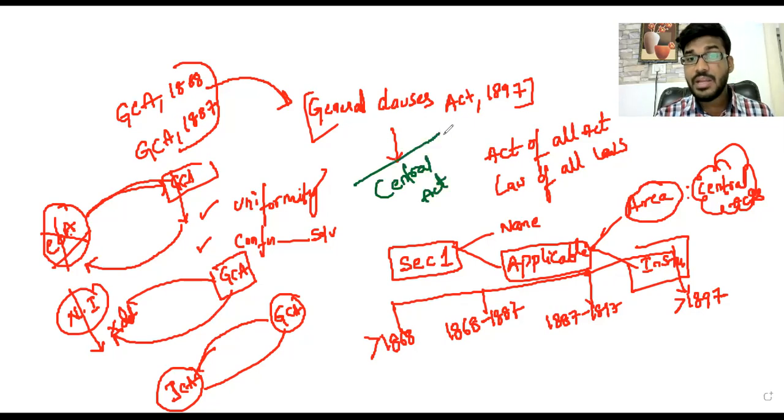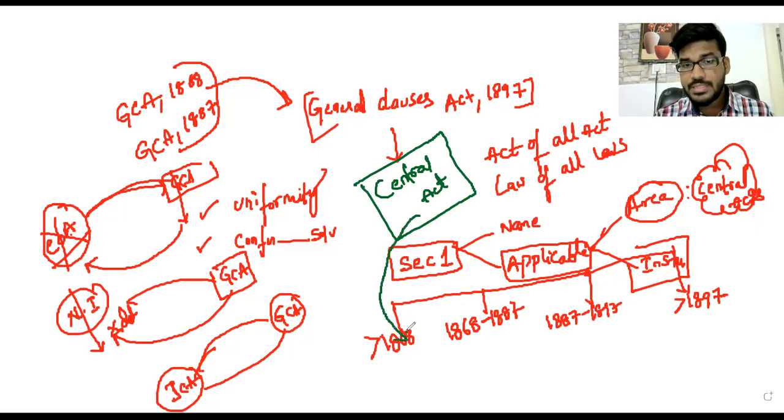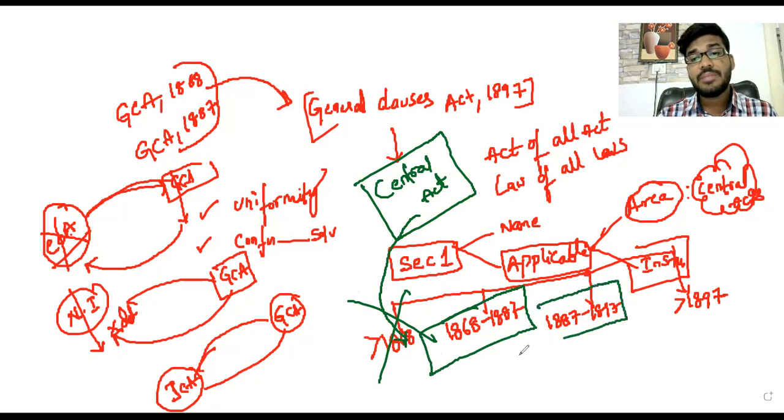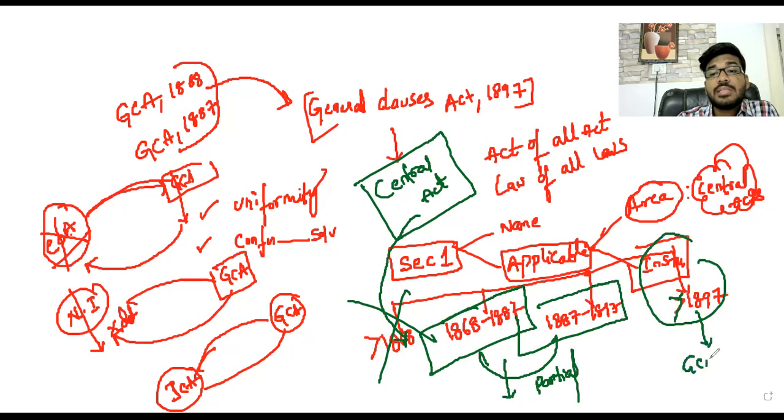But when the central act was formed, that is important. If the central act was formed before 1868, this act is not applicable. If the central acts were formed between 1868 and 1887, or 1887 and 1897, between these periods, the General Clauses Act has partial applicability. For any act formed after 1897, the General Clauses Act has complete applicability. This is the applicability of the General Clauses Act to central acts that we discussed.